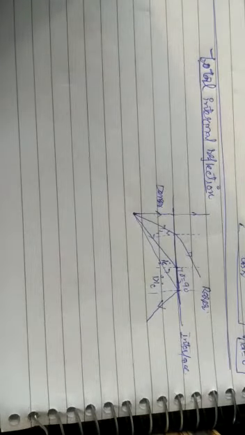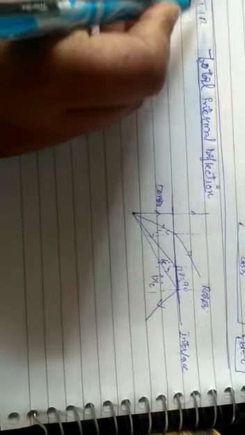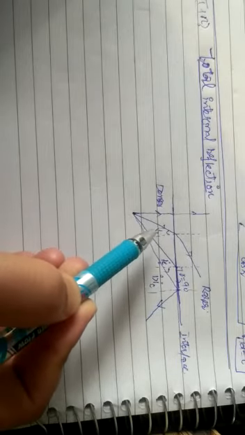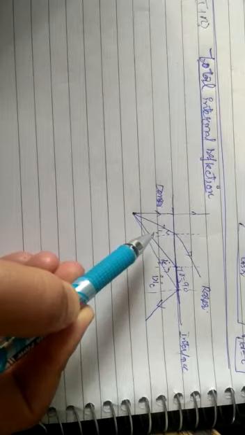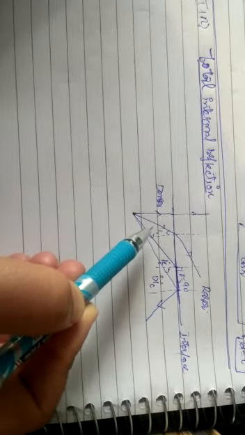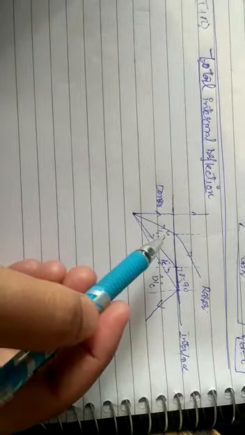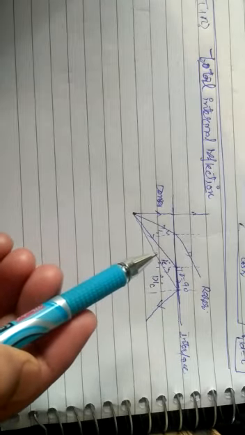Now what is total internal reflection? There are two important necessary conditions in order for TIR, total internal reflection, to take place. What are those two conditions? First, the source should be in the denser medium, or whatever the case, the ray has to go from denser to rarer medium. And the second condition is that the angle of incidence must be greater than the critical angle for the pair of media.